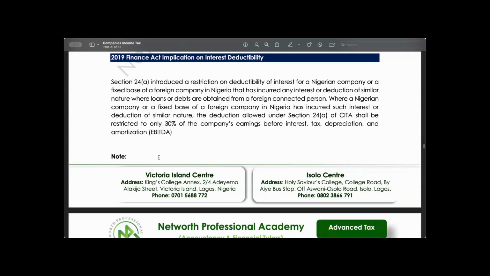So we have always said that interest on loan is an allowable deduction. But some companies are very intelligent to the extent that they are now managing their business operation, everything through loan, to the extent that this company in a particular year might not be paying taxes because of this loan.